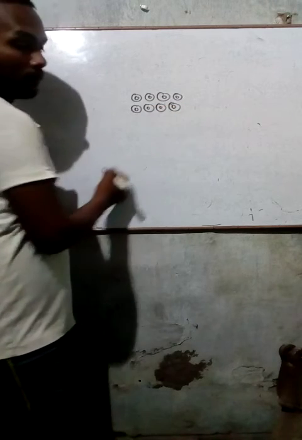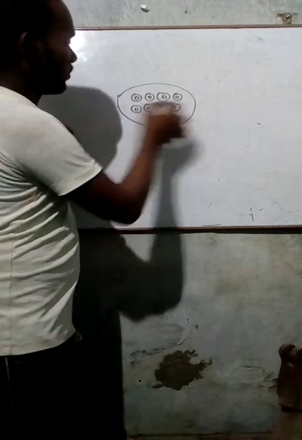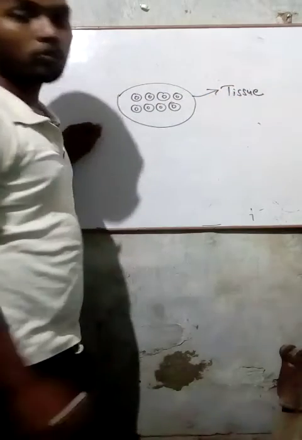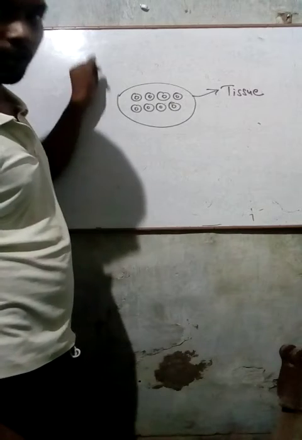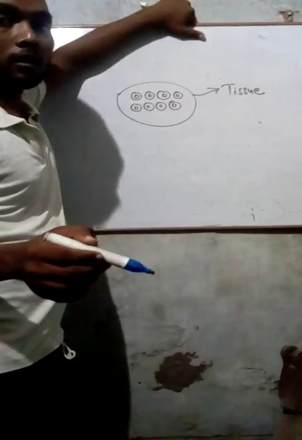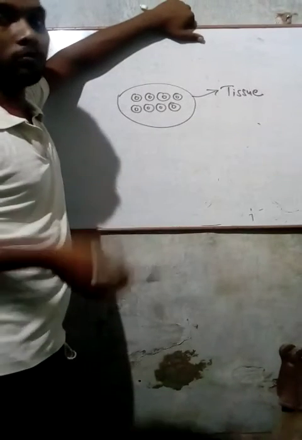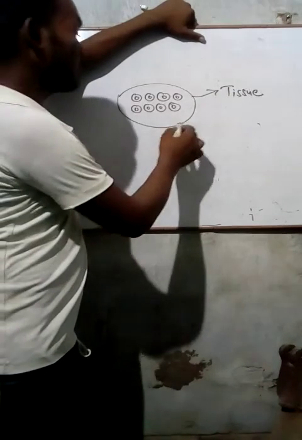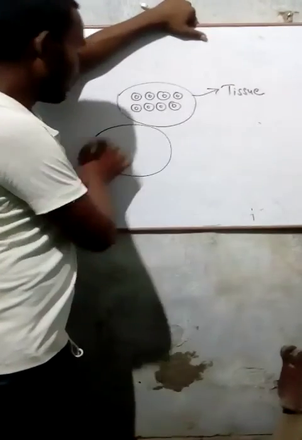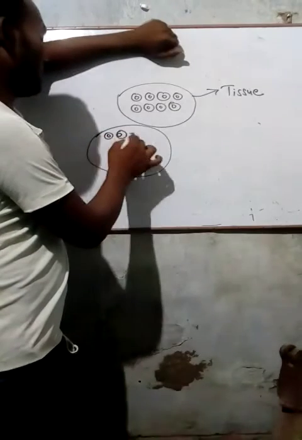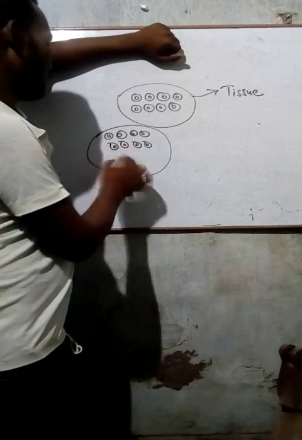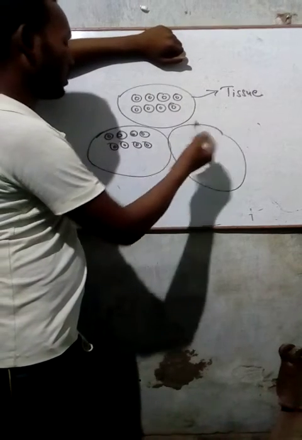There are some similar type of cells combining and making a group, and that group is called tissue. और इस ग्रुप को हम लोग बोलते हैं टिश्यू, right? Then again some other tissues also make a group. फिर से कुछ और भी इसी तरह के टिश्यूज फिर से एक ग्रुप बनाते हैं.